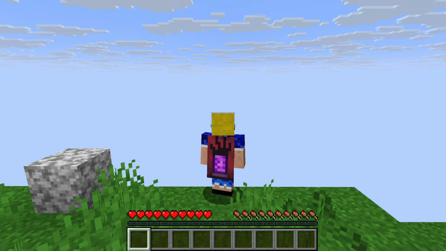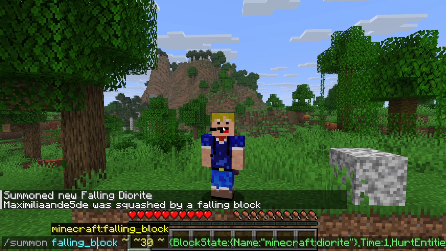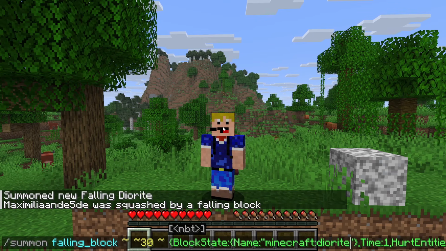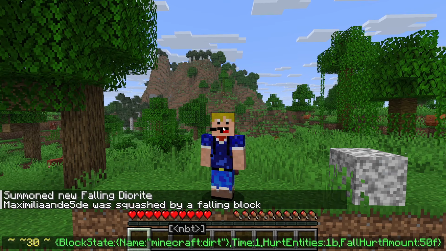And so to achieve this, what you need to do is use a command similar to this one, where here I summon in a falling block 30 blocks above me, with in the block state the name of the block, so that would be diorite in this case. We can also make this dirt, for example. We have the time set to 1 and hurt entity set to 1b, which is true. And finally the fall hurt amount is set to 50, which makes sure that it actually kills us when it lands on our face.